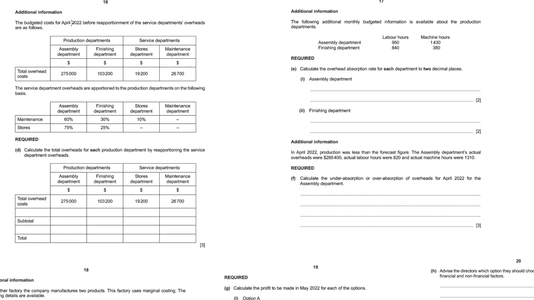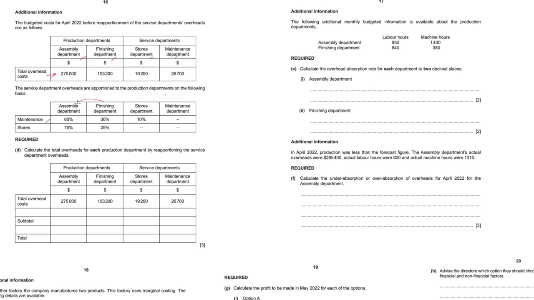Then some information is given. Budgeted cost for April is given. These cost centers are there: production, service. Under that, total overhead cost is already given. Service department overheads are apportioned to production departments on the following basis.